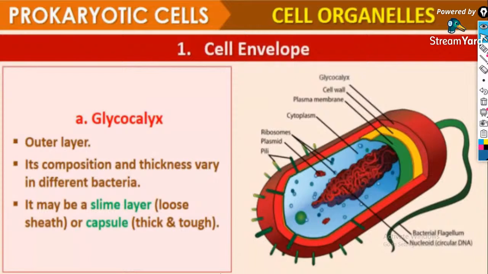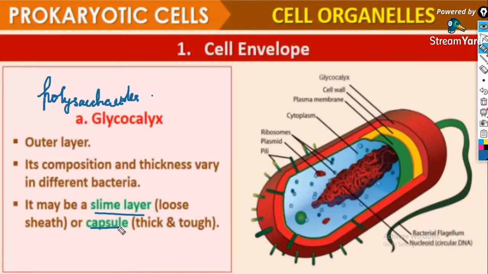Basically, glycocalyx is made of polysaccharides, and it has two layers: a thin layer known as the slime layer and a thick layer known as the capsule.